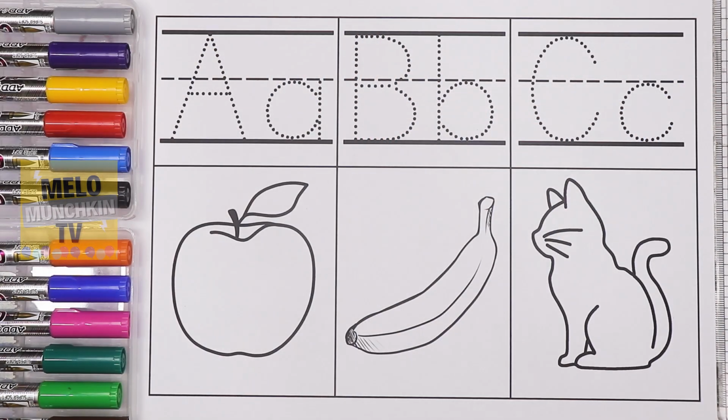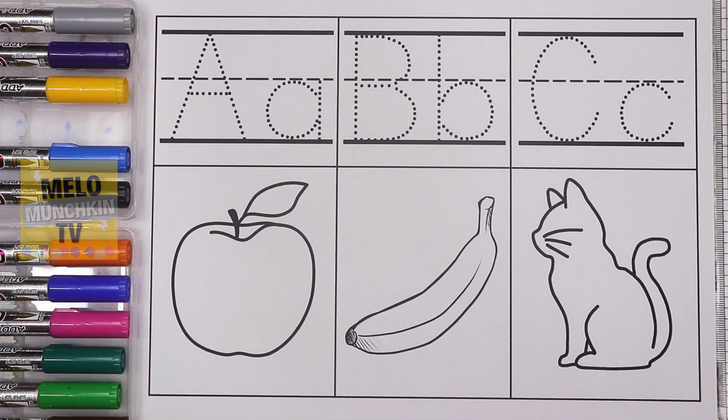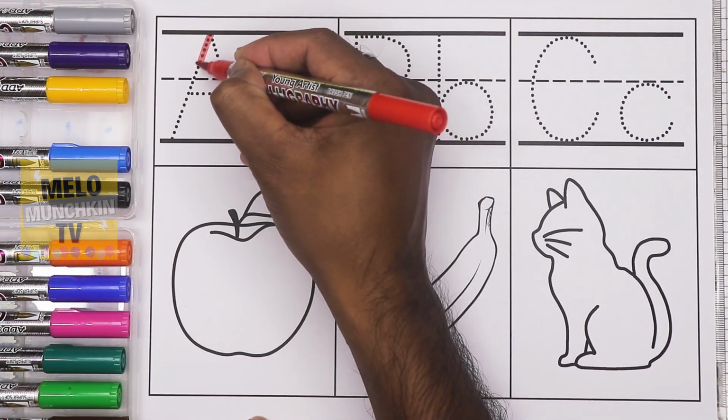Hello kids! Today in this video we'll learn alphabets A, B, C both in capital letter and small letter. Along with it, we'll learn words starting with these letters A, B and C. So let's get started. So first I'll take red color to write the first letter, that is A.